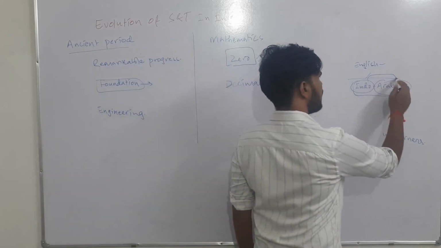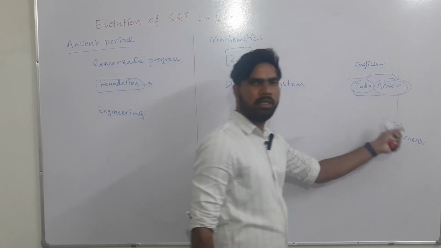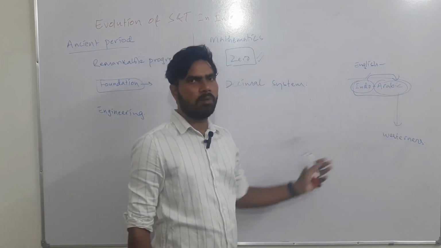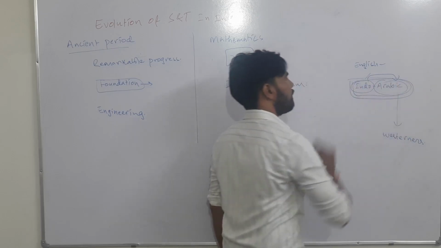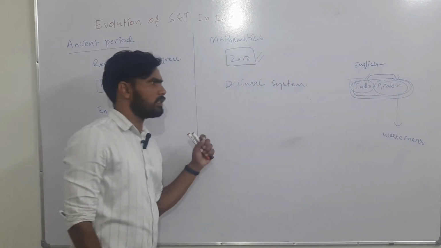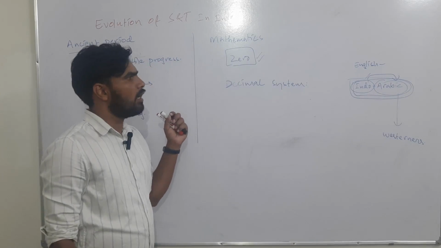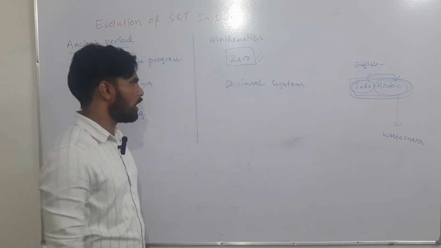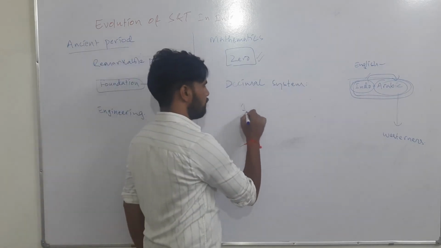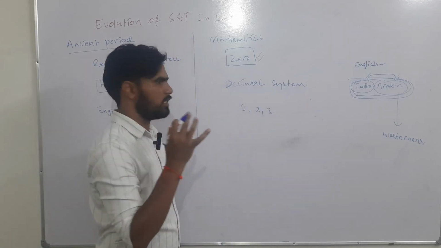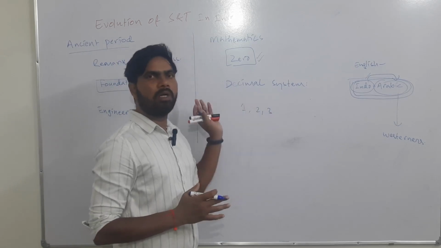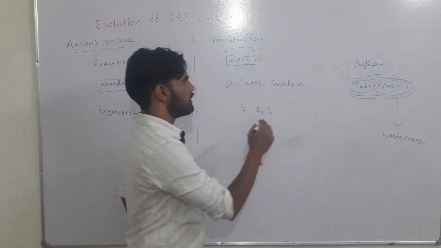It was learnt by the Arabians, and from the Arabians the Westerners came to know about the system. To reflect that transmission, the present day number system has been named the Indo-Arabic system. The symbols 1, 2, 3 that we use have been given by the Westerners, but the concept of counting like this was invented by India.